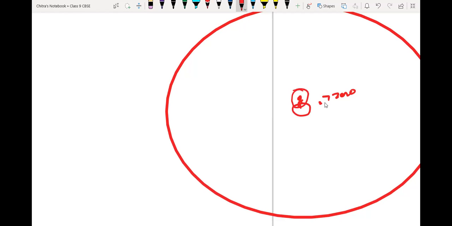So, sir, in the starting example, you showed that from all directions it is coming. Then why not in this case? So in this case it is also working, but here the distance from here to here is very less. See, what is the formula for gravity? It is F equals G into M, capital G into mass of Earth into mass of object divided by the square of the distance between them.